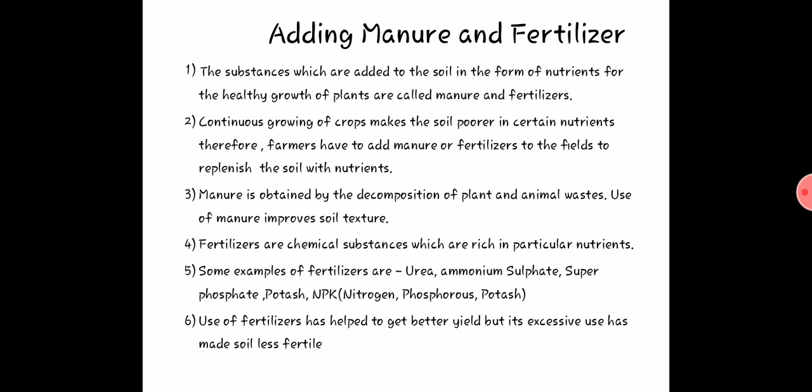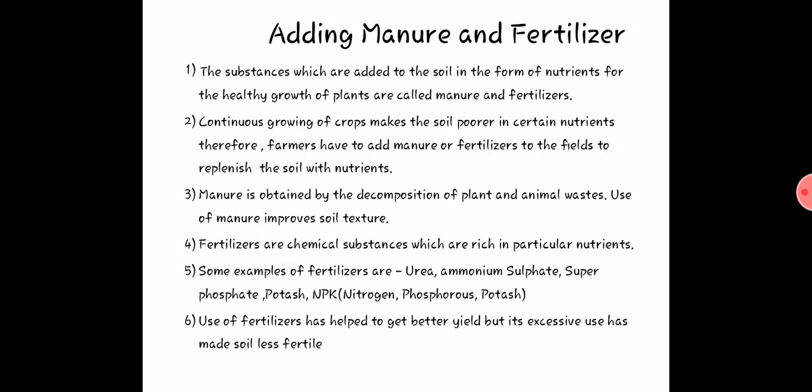Because of manure, the soil gains pores or gaps in between, so that whenever rain comes or we irrigate, the water can go deep inside. The soil is not hard, it becomes soft, and there will also be oxygen or air supply in the soil. So use of manure improves the soil texture and the overall health of the soil.